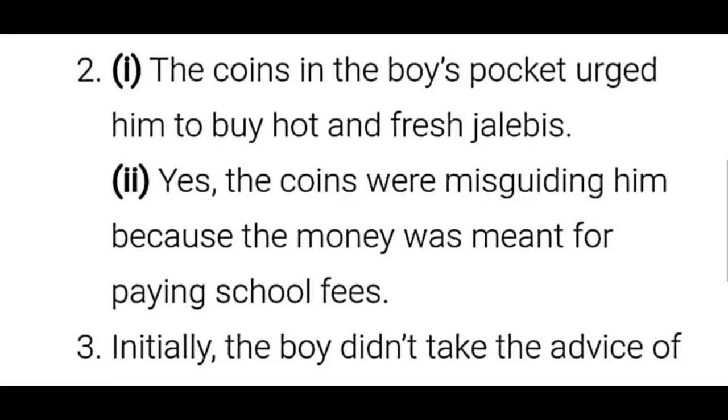Do you think they were misguiding him? So the answer, I'll repeat: the coins in the boy's pocket urged him to buy the hot and fresh jalebis. Yes, the coins were misguiding him because the money was meant for paying the school fees.